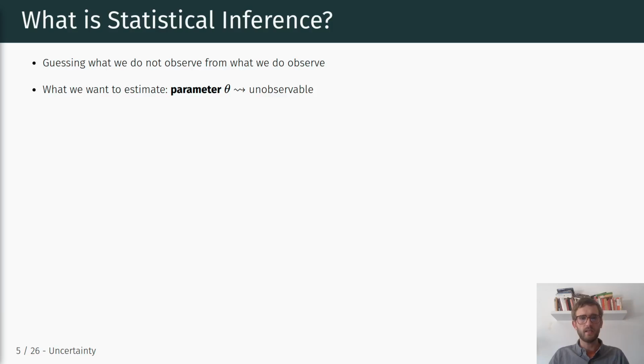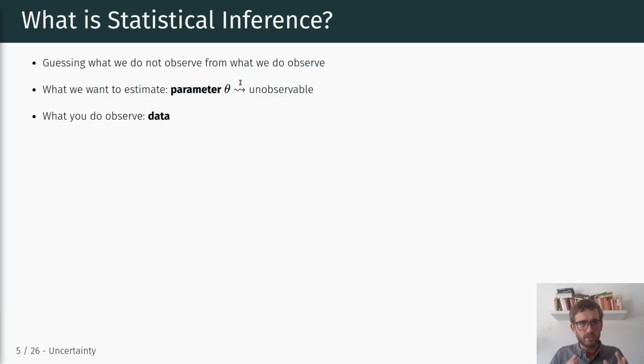In this quest of guessing what we do not observe from what we do observe, what we want to estimate is usually referred to as a parameter. In the general case, we often denote this as theta. This is unobservable. This is the parameter that exists in the population, but we can't observe the entire population.